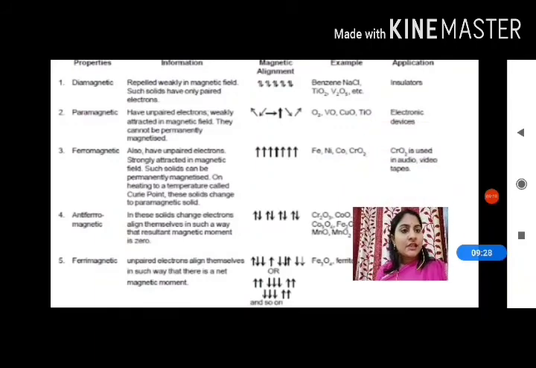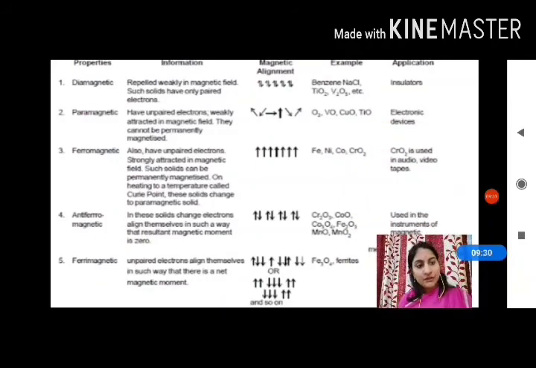This is the last slide of the chapter, or you can say the class. Here in the first column we have the properties, in the second column we have the information about the magnetic behavior, then the magnetic alignment. This is very important. As you can see, diamagnetic, paramagnetic, ferromagnetic, antiferromagnetic and ferrimagnetic substances have different magnetic alignments. That's why their magnetic behavior is different.